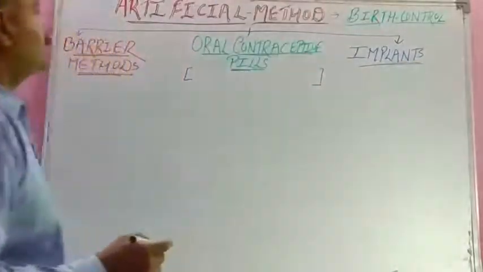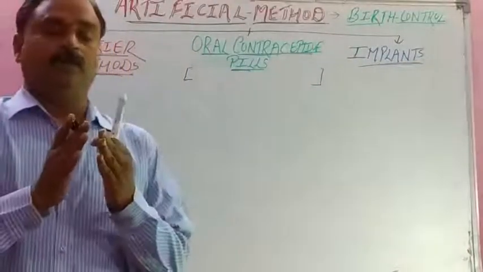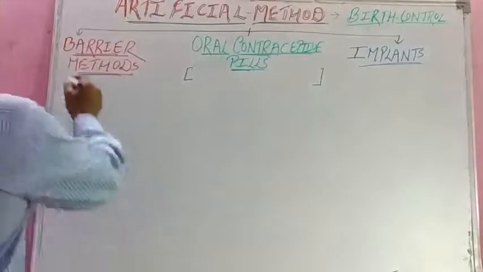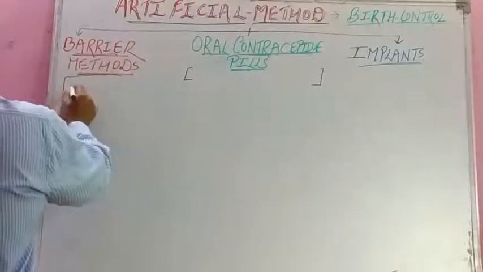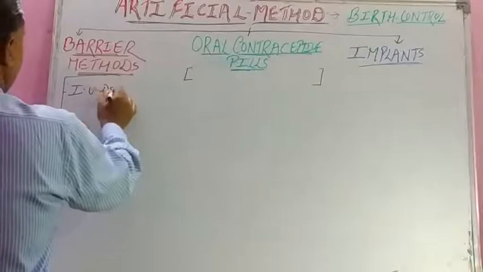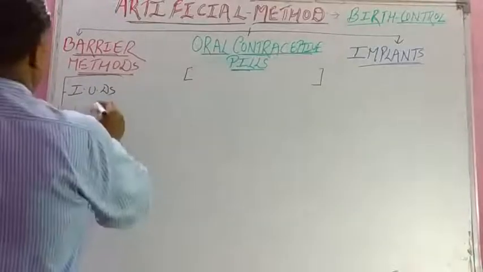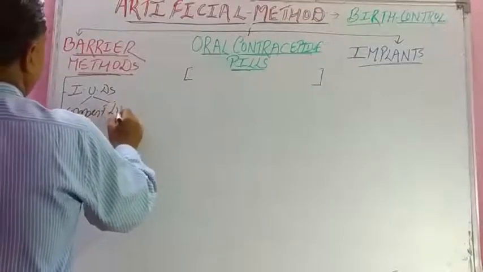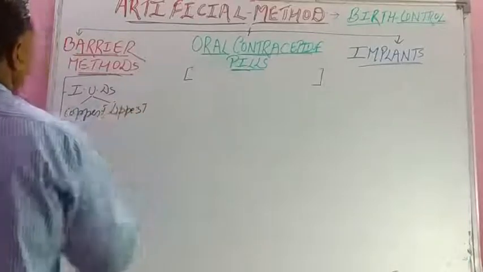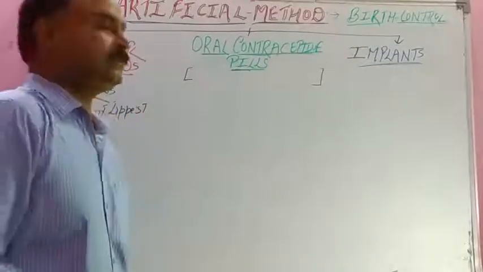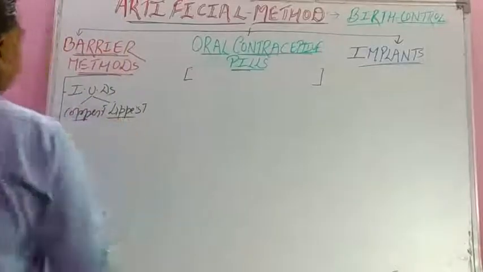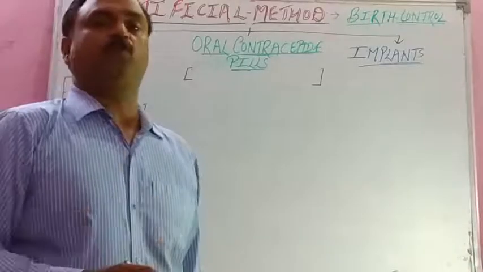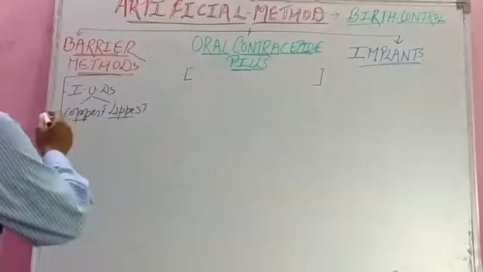In barrier means, student, there is a hinder or obstacle, hurdle between fertilization. So in barrier method, first we study IUDs. Earlier I told you the full form, that is intrauterine devices. Two examples, copper T and lipase loop. These are most commonly used intrauterine devices. Student, these two devices do not prevent fertilization, but this prevents implantation of the zygote to the endometrium. So IUDs is the barrier method.